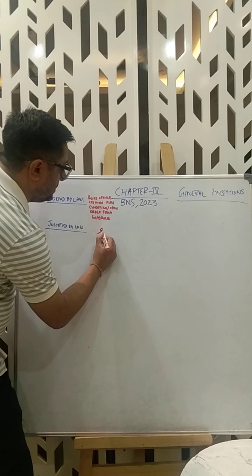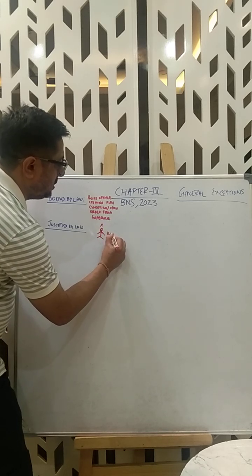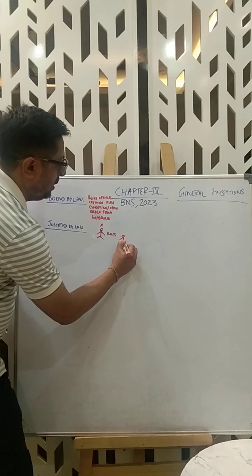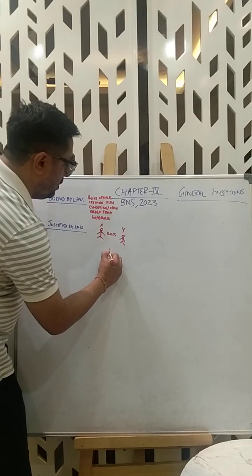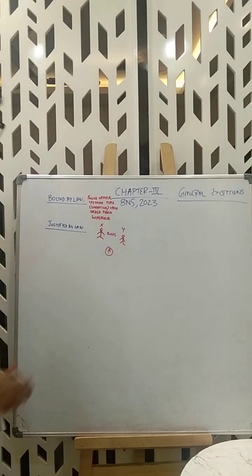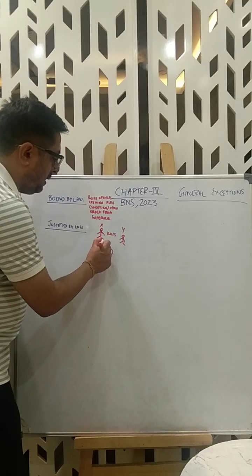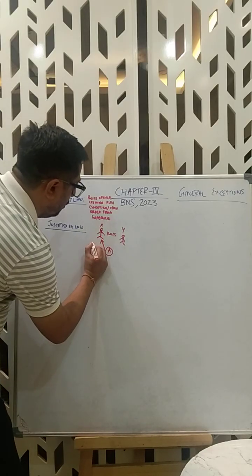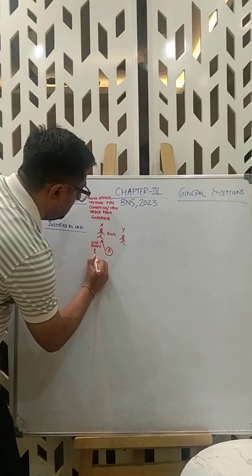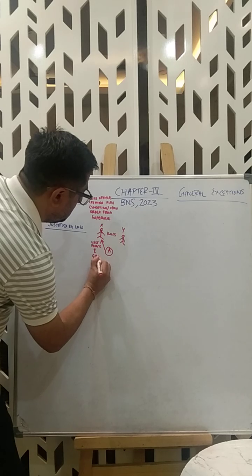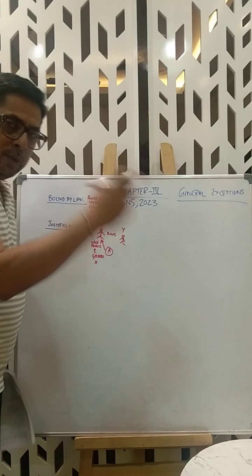Suppose this is X. He kills this one, Y. Now A, who sees all this, sees that X has killed Y, so he uses force and grabs X so that he can take him to the police station.